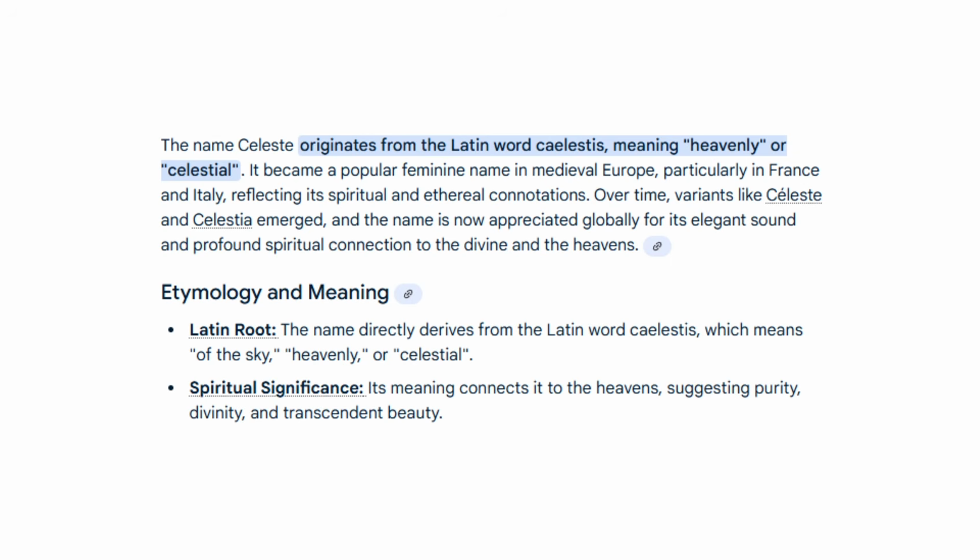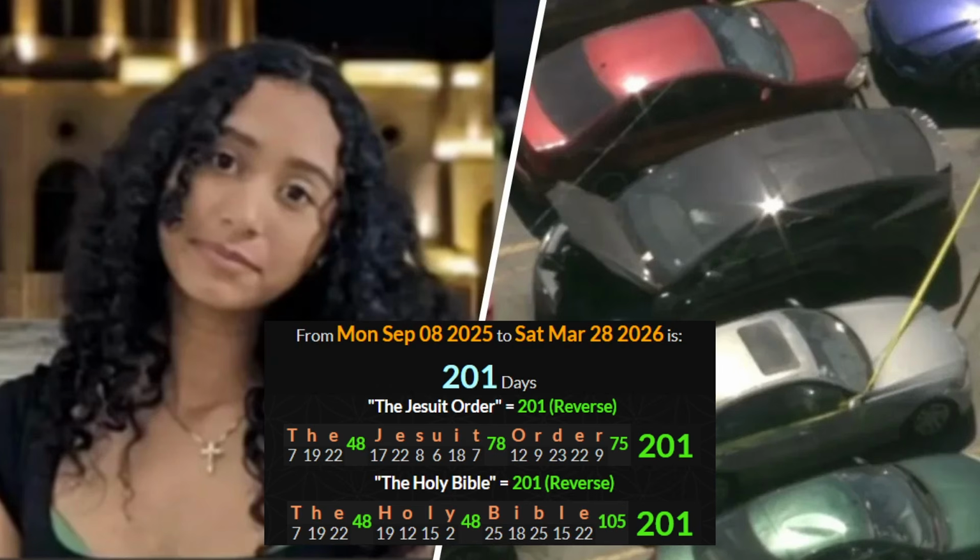Now the Latin root, once again, which means of the sky, heavenly or celestial, divine, divinity, purity, with this child that was killed, right? And her name happened to be Celeste. So why am I bringing up the Jesuit order, the Society of Jesus, and the Holy Bible? Why am I bringing this to, why? What does this have to do with anything?